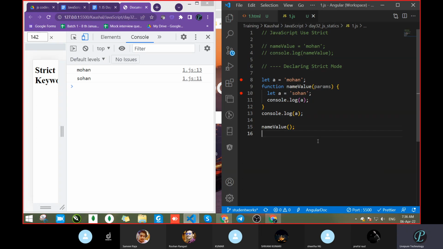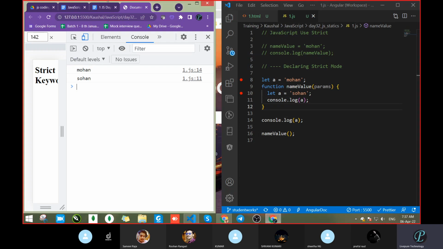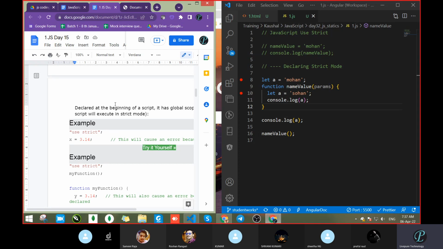Now Sohan came. Where is the error? The error is not there. Now Samir, you told to replace this with the help of Mohan or Sohan, whatever. No, sir, no need for that, because this is a string. Whatever you pass inside, that's not the matter. Correct? So we will not get an error. Why? Because it has local scope and it has global scope. So we will not get any error.